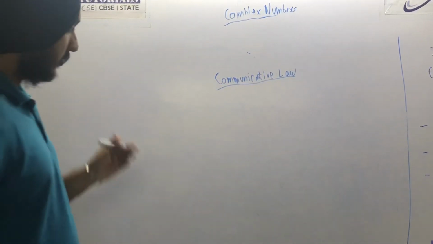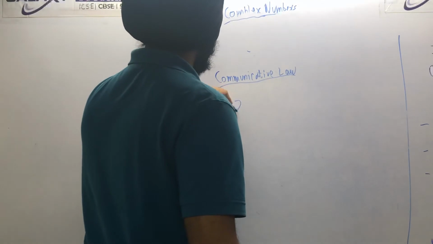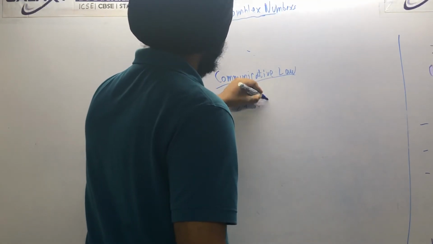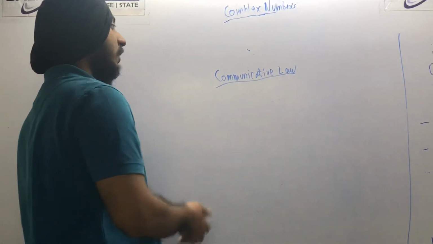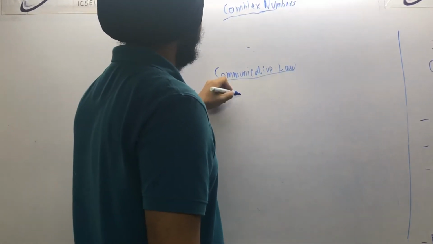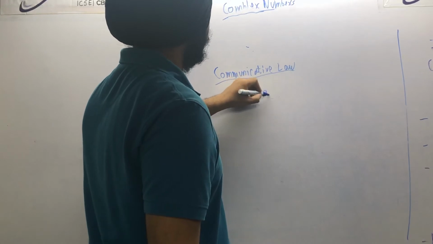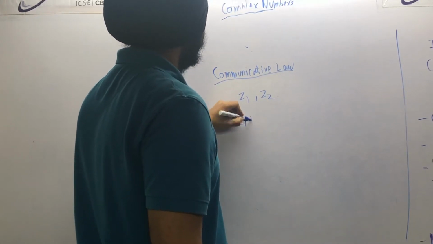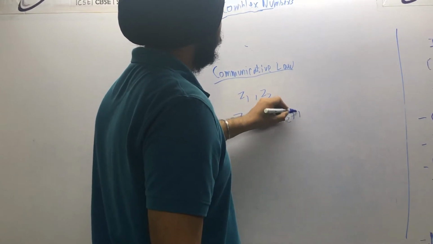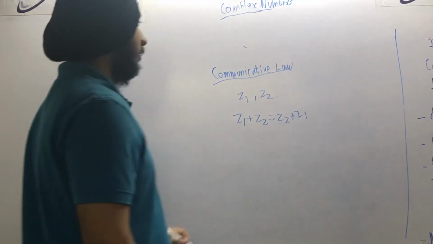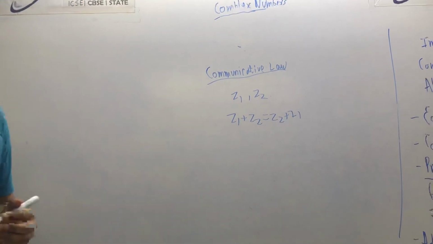As the name suggests, 2 plus 3 is equal to 3 plus 2, right? This is the commutative law. We have done this before many times. There are two complex numbers, z1 and z2. So z1 plus z2 is equal to z2 plus z1. The commutative law is applicable in complex numbers.